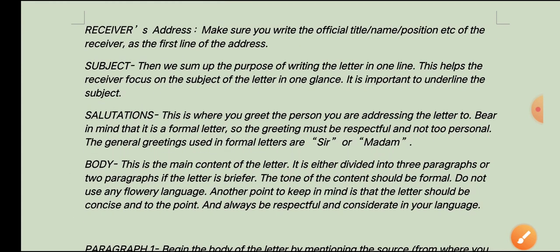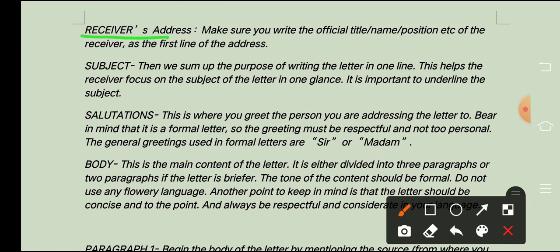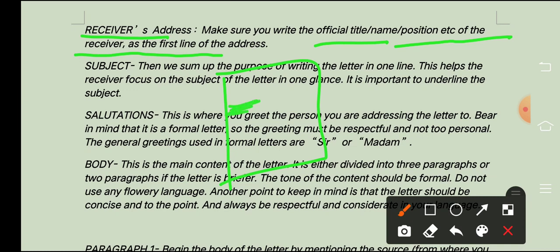Next is receiver's address. What is that? Receiver's address. Make sure that you write the official title, name, position, etc. of the receiver as the first line of address, right? So suppose here you have completed with the date, right? So one line again you have to leave blank and then you have to start writing the receiver's address.